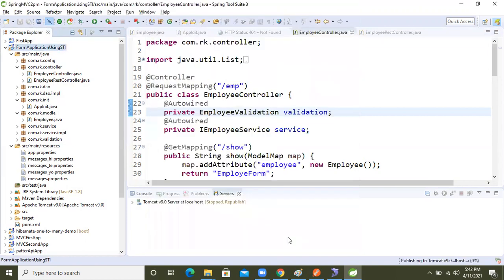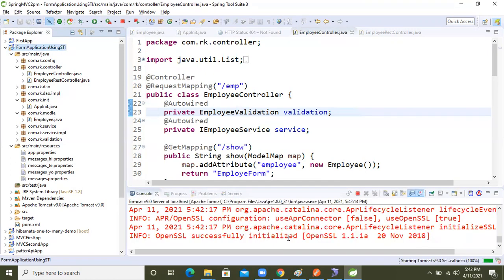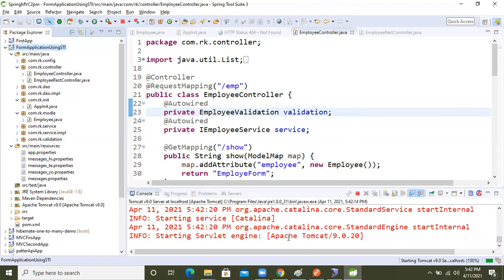Now finish it. I already have the controller package. What is the need to take another again?